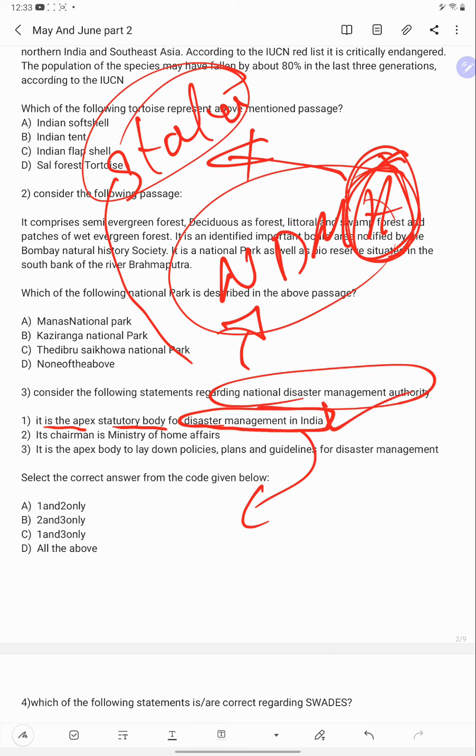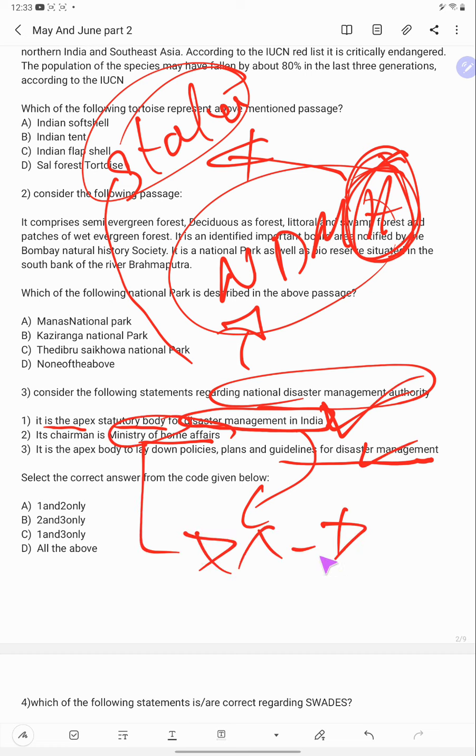So one is correct. Its chairman is the Ministry of Home Affairs. It is the apex body to lay down policies, plans and guidelines for disaster management. See, you can say this is right, this is right. What about this? This is wrong because its chairman is the Prime Minister, not the Home Minister. So the answer is C.